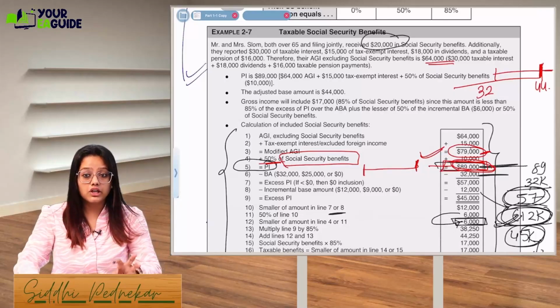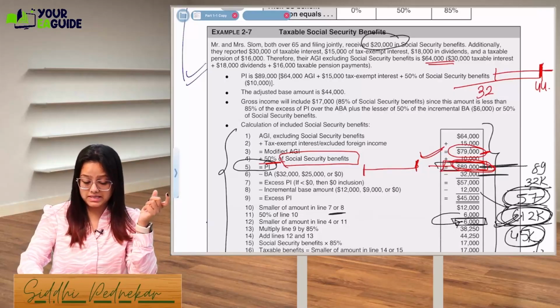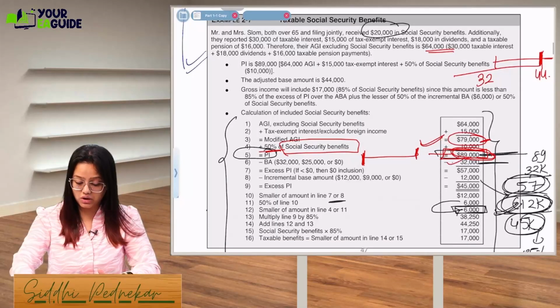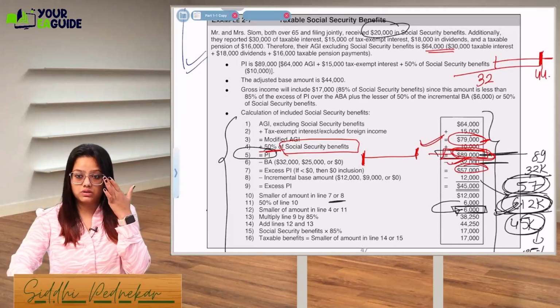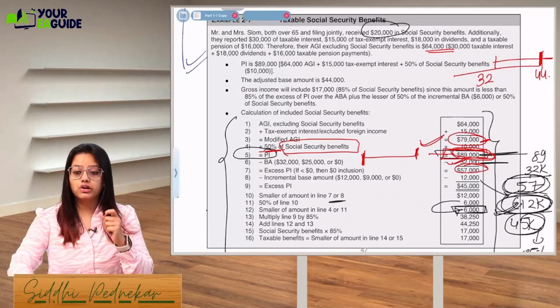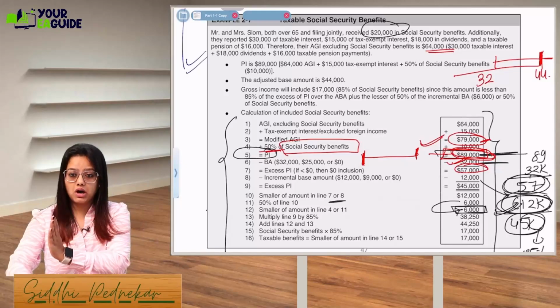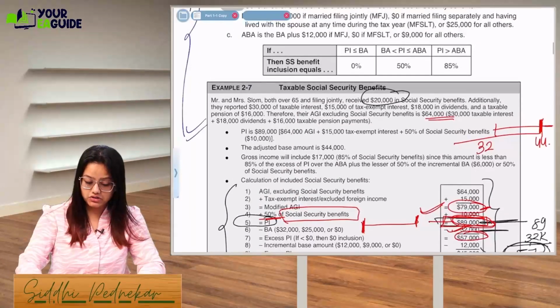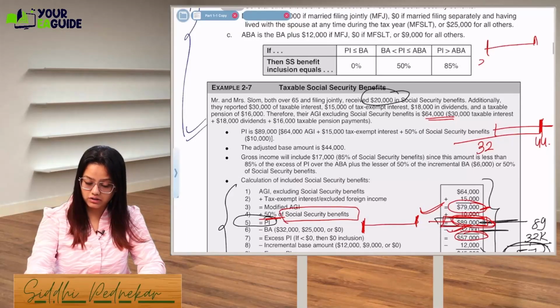Now reduce the base amount. What was the lower limit? It was 32,000. So we'll reduce 32,000, and this much is the amount, that is 57,000. Now you are going to reduce the additional amount to reach the adjusted base amount. So it was 12,000. If you remember in our chart, here was 32,000.